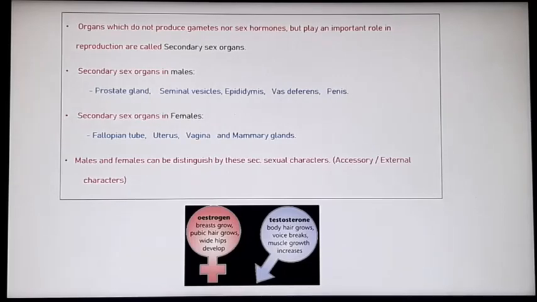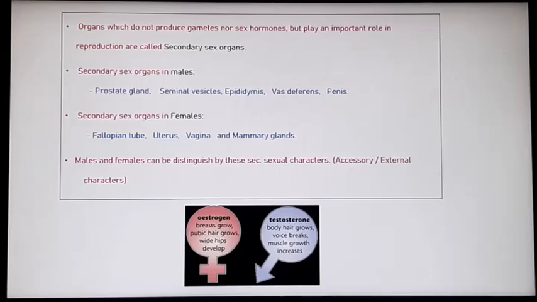There are also certain organs which do not produce gametes or hormones, but they play an important role in reproduction, and those organs are called the secondary sex organs.